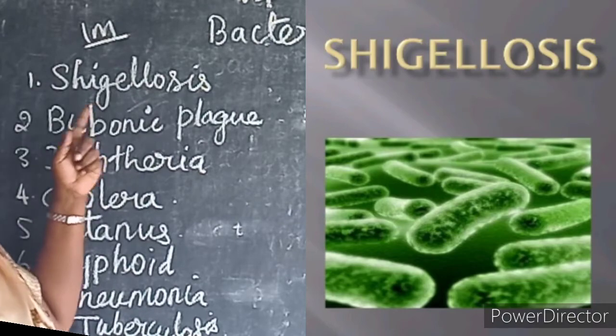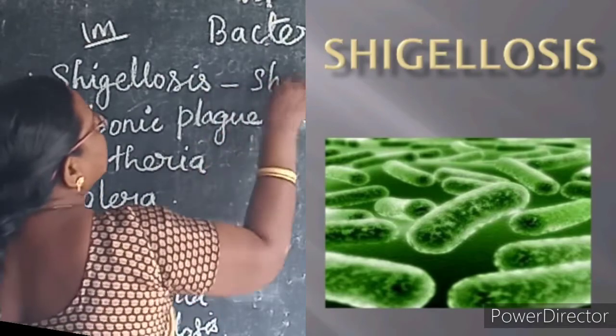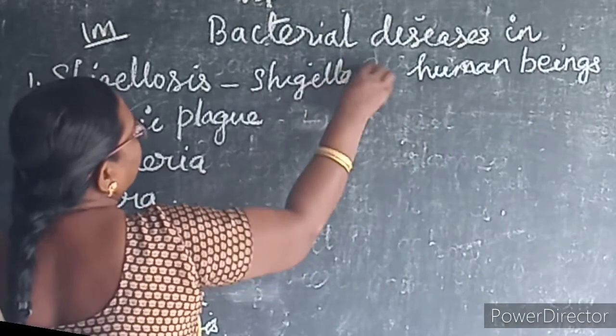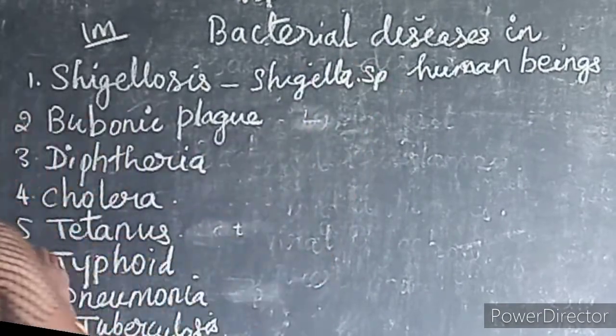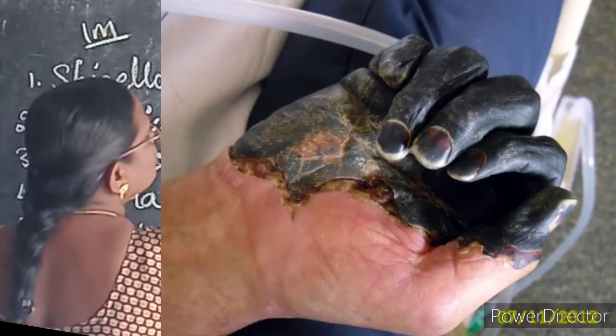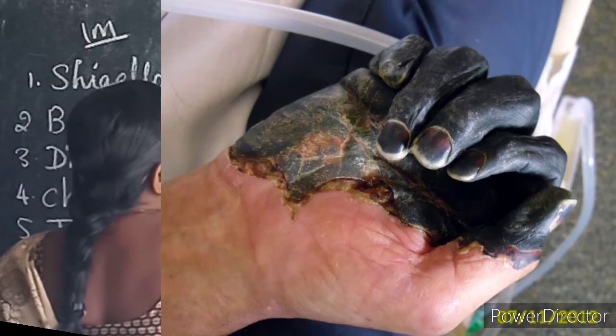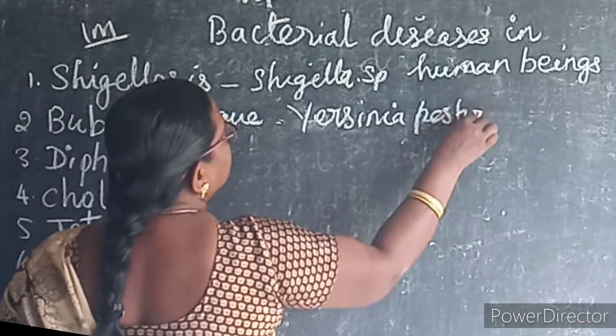Shigellosis: the infective agent is a Shigella species. Then bubonic plague is caused by Yersinia pestis.